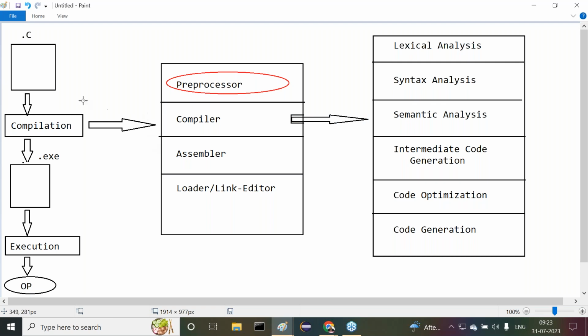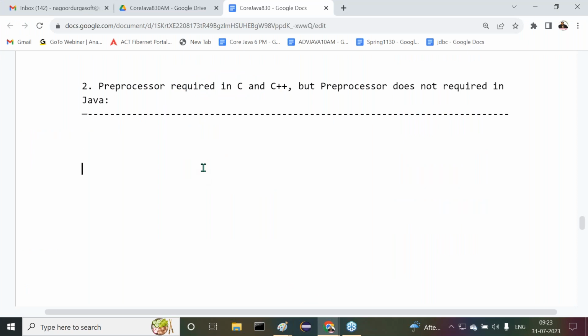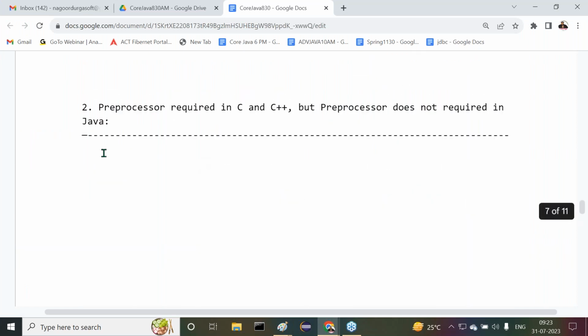From this diagram, we understood what the location of the preprocessor is. Okay, let me take this diagram also. In the future, I'm definitely going to use that. Now, from this, we are understanding clearly the point: in compilation, the preprocessor is the first phase.